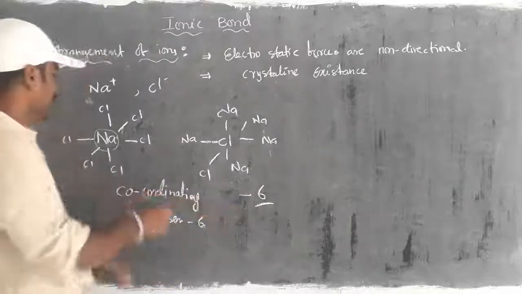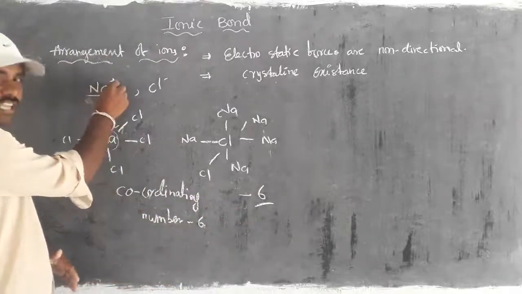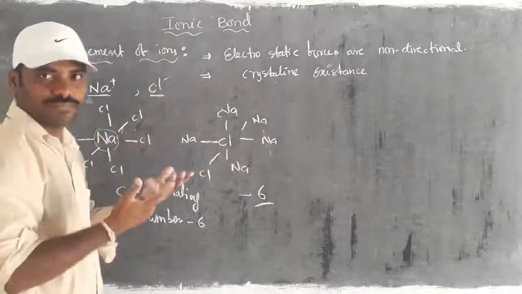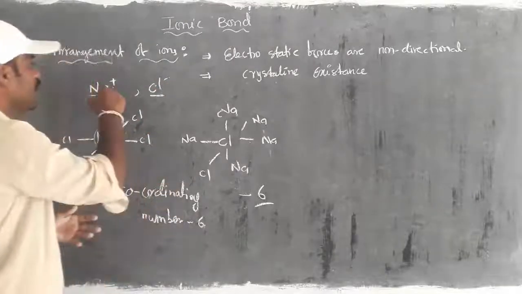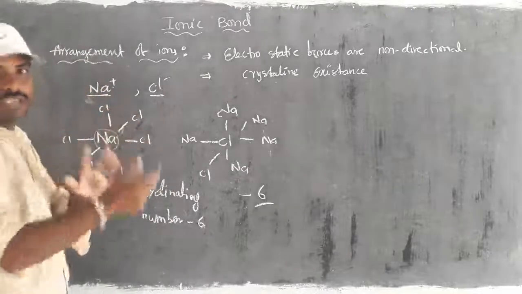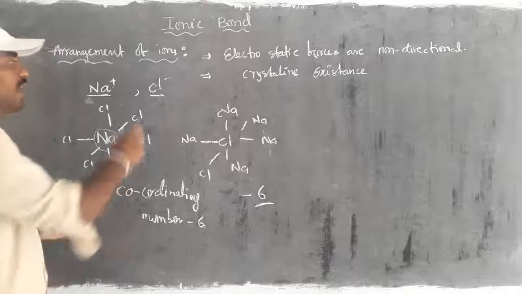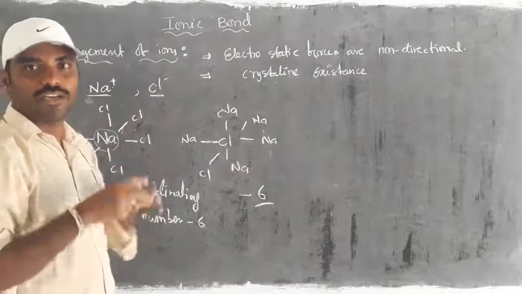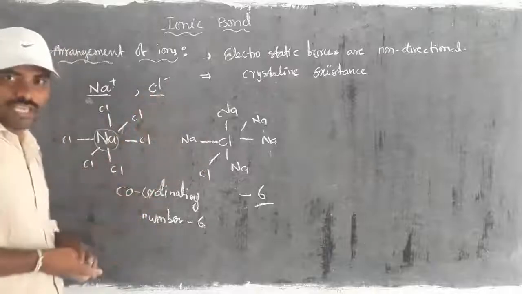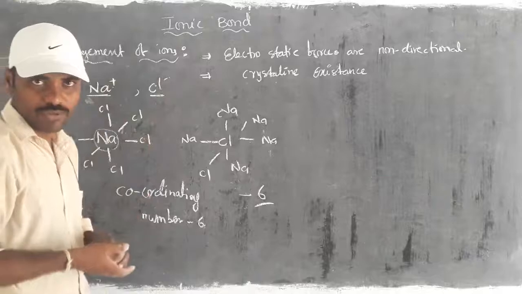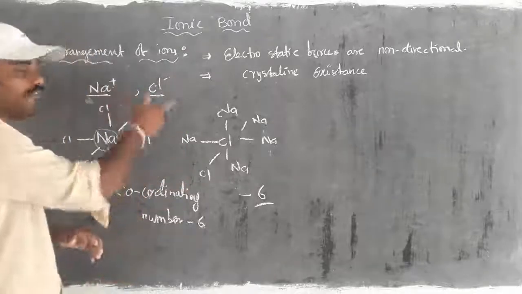Then this particular Na+ is a cation or not? Then here Cl- is what? Anion. Then what factors can affect an atom becoming a cation and what factors can affect an anion being formed? That we have to take a look at: how cations and anions are formed, and what respective factors can affect them, right?